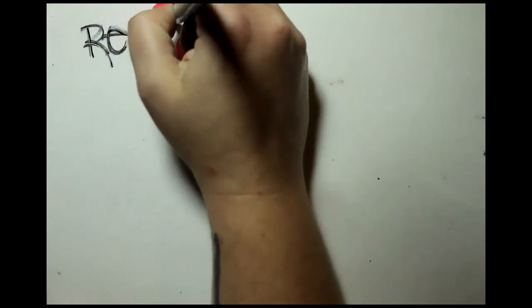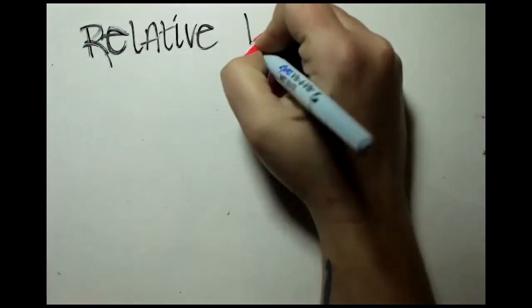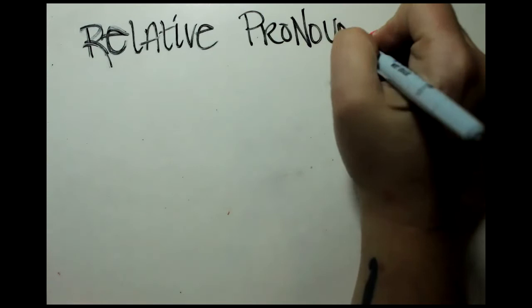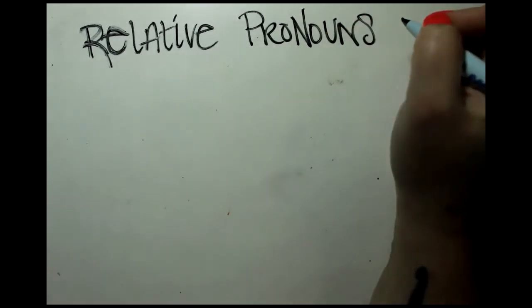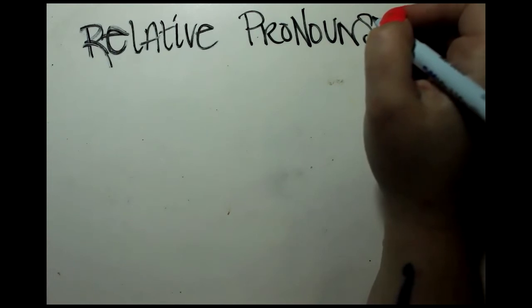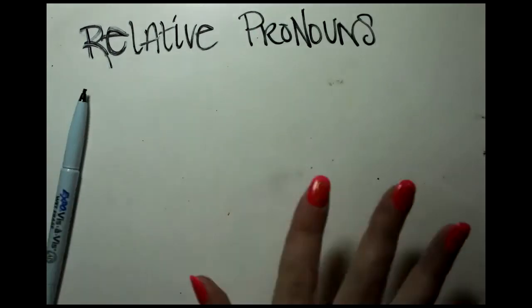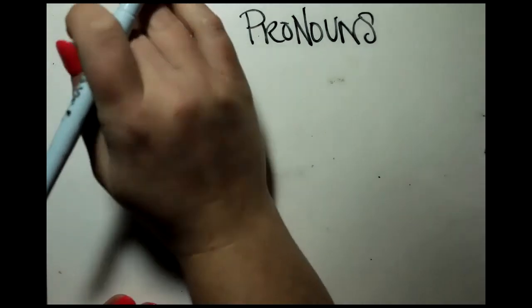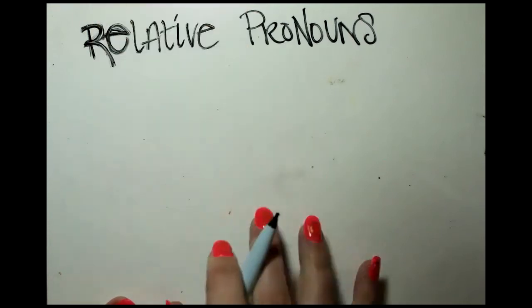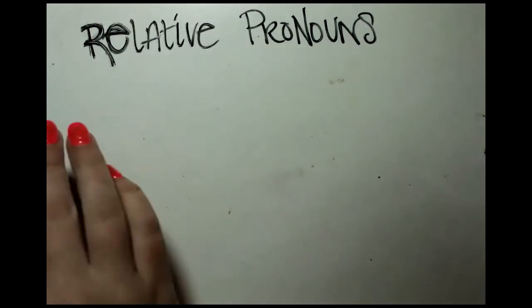Goodness. Relative pronoun. All right. That looks a little bit messy, but que sera, sera, I suppose. I'm probably just going to make it look messier, but you've got to try, right?